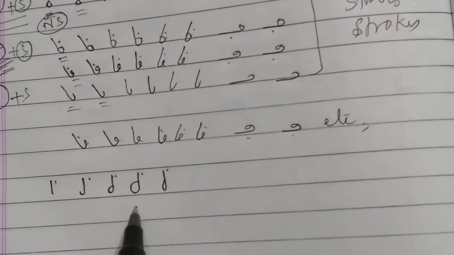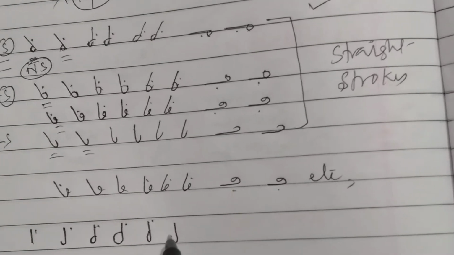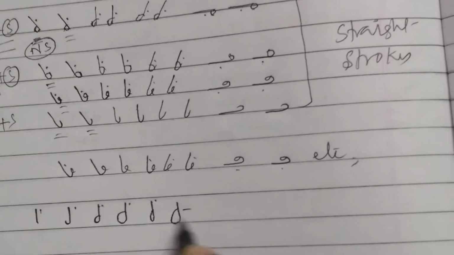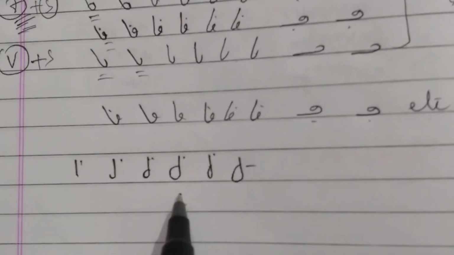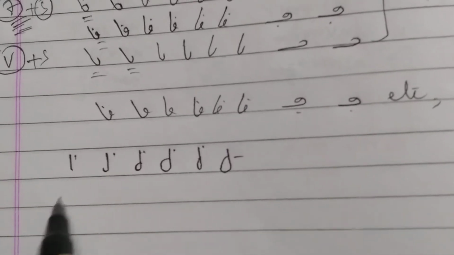Okay, da, don, dance, dances, danced like that. Of course, dunster also, the ster loop is there, no? Done inside, no? Dunster. Da, don, dance, dances, danced, dunster like that.